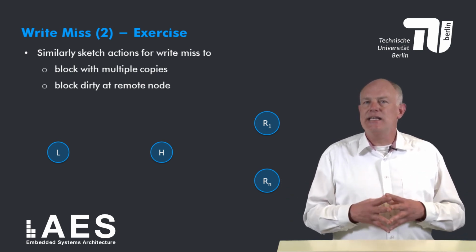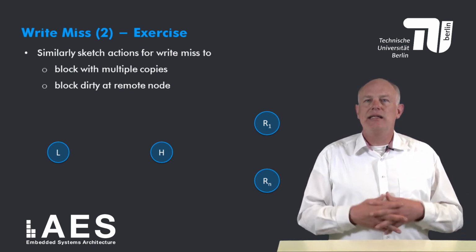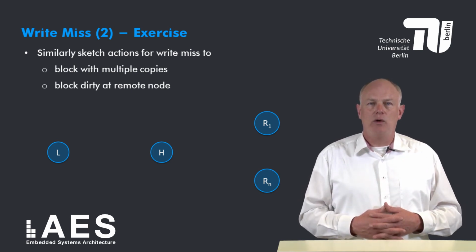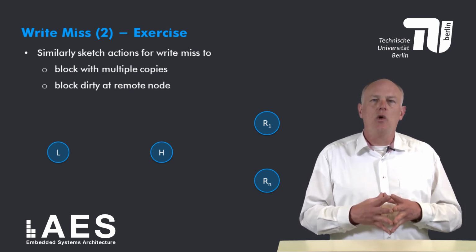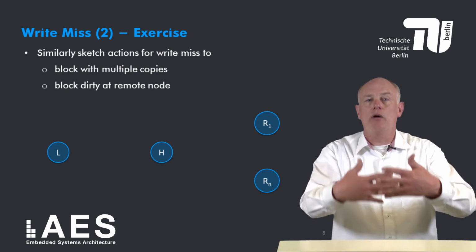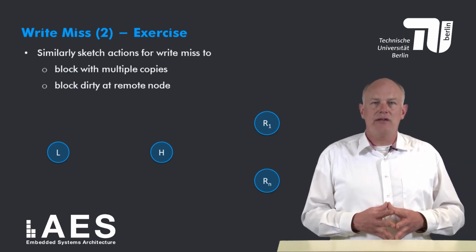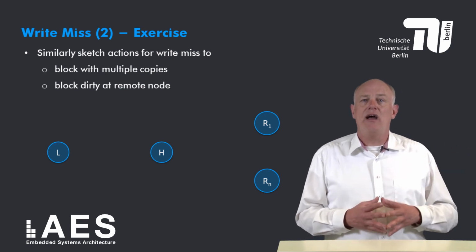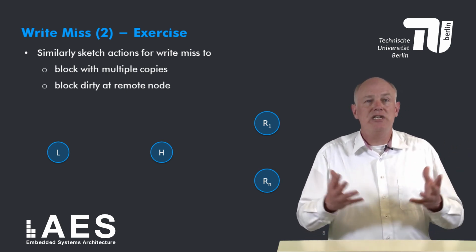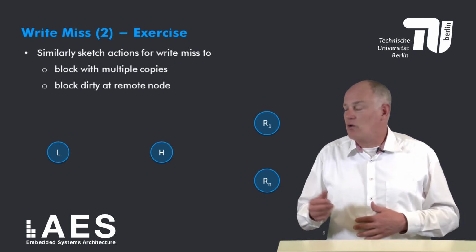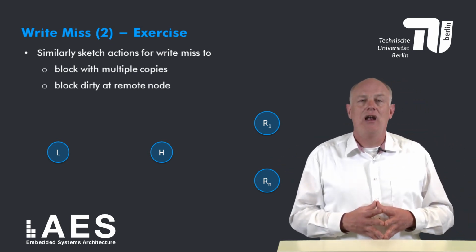The second case is when the block is dirty, in state modified in a remote node. In that case, the local node needs to get the block from the remote node. I leave these cases as an exercise. The previous cases have provided you with sufficient information to draw the correct coherence transactions like I did before.